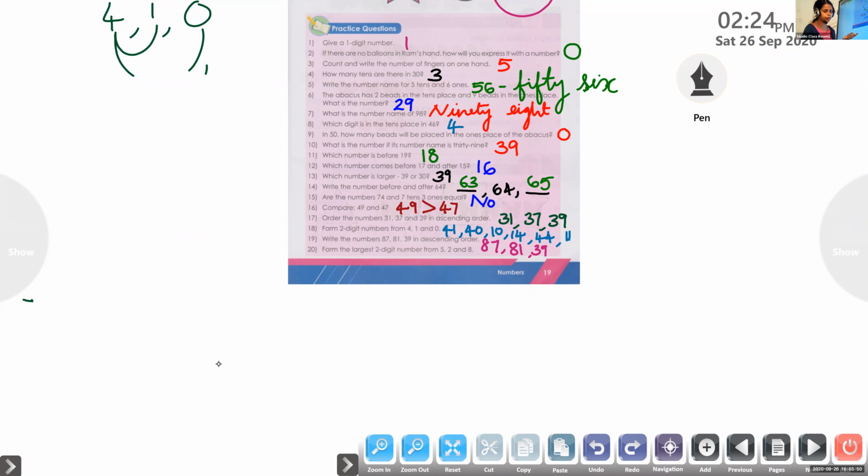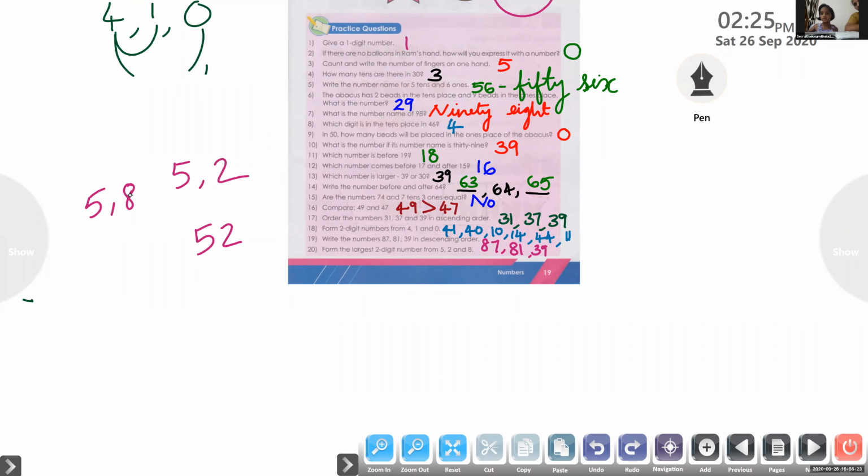For finding the largest number, how will we write? We have to make a 2-digit number, no? So first we can take 5 and 2. What is the biggest number from 5 and 2? 52. Then 5 and 8? 58.